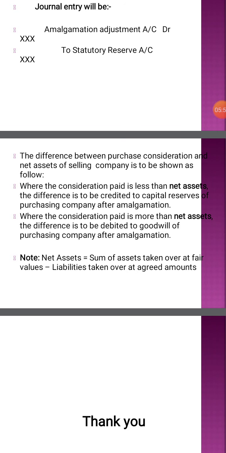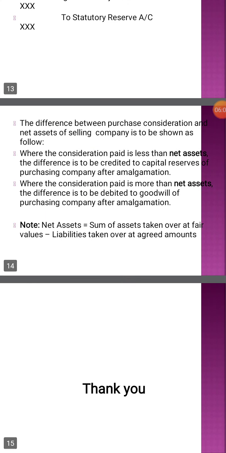The difference between purchase consideration and net assets of the selling company is to be shown as follows. Where the consideration paid is less than net assets, the difference is to be credited to capital reserve of the purchasing company after amalgamation. Where the consideration paid is more than net assets, the difference is to be debited to goodwill of the purchasing company after amalgamation. So the formula is: net assets is equal to the sum of assets taken over at fair value minus liabilities taken over at the agreed amount.